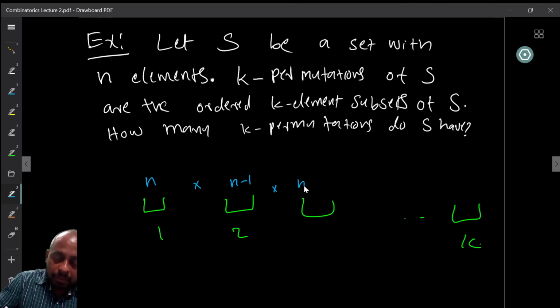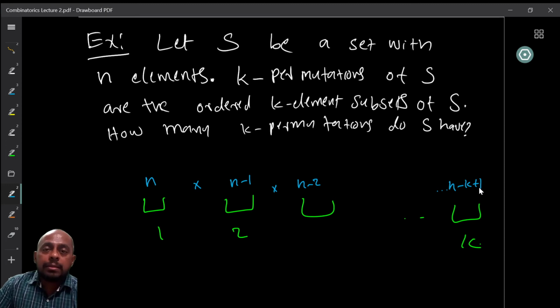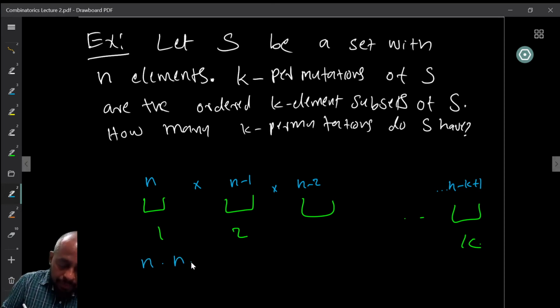Then n minus 2, and then up to n minus k plus 1, right? So if we are forming a k-permutation, we can choose from n elements for the first position, n minus 1 for the second, etc., n minus k plus 1. And each of these choices is independent, so therefore it is n into n minus 1 into etc., n minus k plus 1, right?